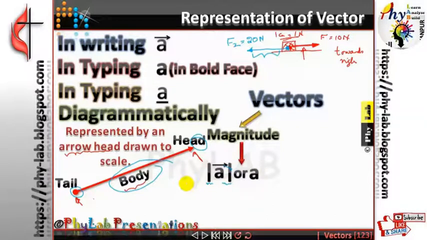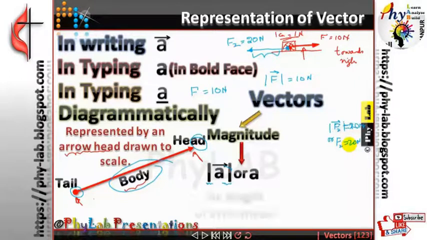Suppose I'm just interested in knowing the magnitude part, not the direction. So I will write the symbol itself. For example, for the force 10 Newton, I will put F is equal to 10 Newton. Or I may write down the magnitude part of a force as the force vector with a magnitude of 10 Newton. The magnitude of the F2 vector, I can write as modulus of F2 is equal to 20 Newton. Is that clear? Or simply F2 is equal to 20 Newton.